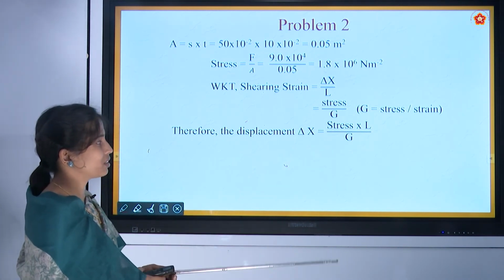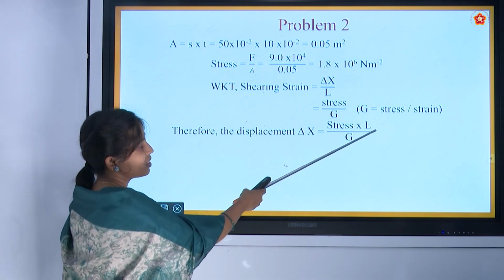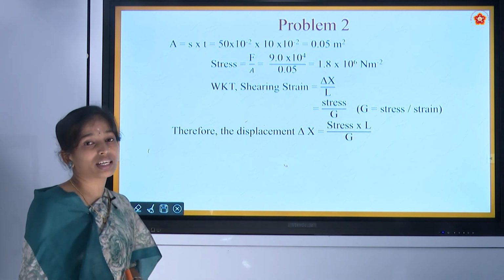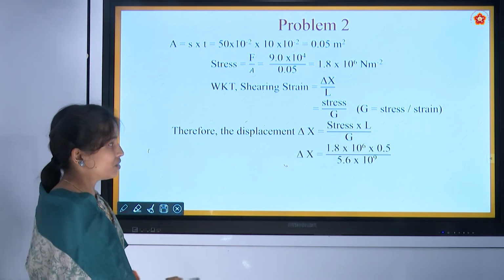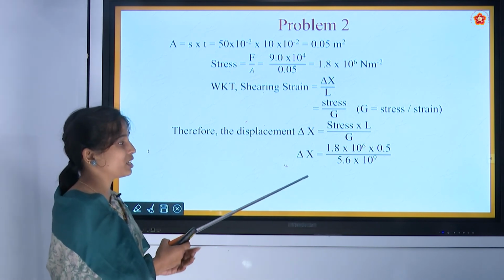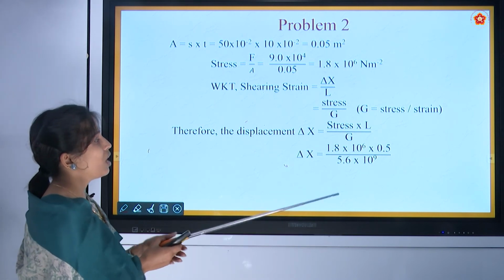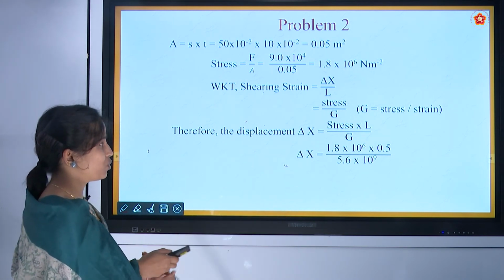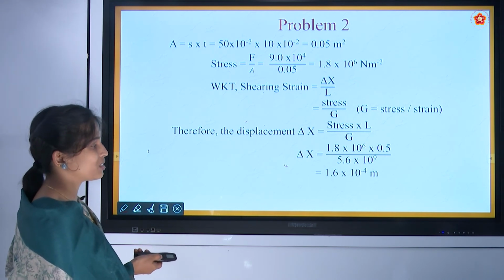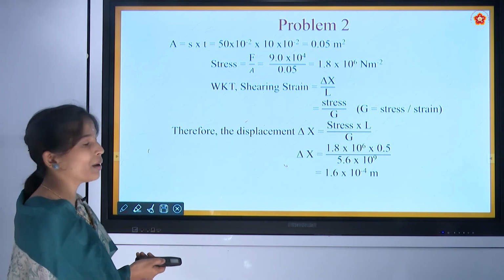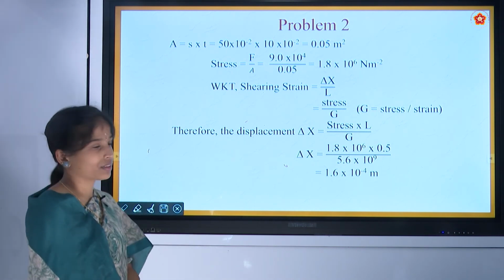Here we have calculated the stress value and they have given the length, and G is not given, it is a constant value that we should know. The G value is 5.6 into 10 raised to 9. So on substituting all these values, we get a displacement of 1.6 into 10 raised to minus 4 meter. So this is how we solve this problem.